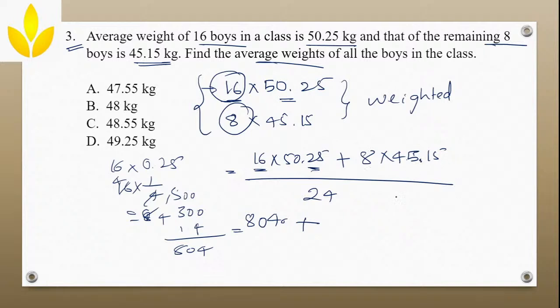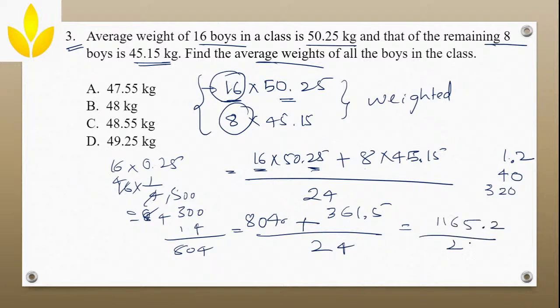So the value of this is 804, plus this one, 8 into 45.15. Now 8 into 0.15 will be 1.2. Then 8 into 5 will be 40. Then 8 into 4, how much? 32, means 320, because 8 into 40 you have to do. So 320 plus 40, 360, 360 plus 1.2, 361.2, divided by 24. Add these two, 804 and this one.